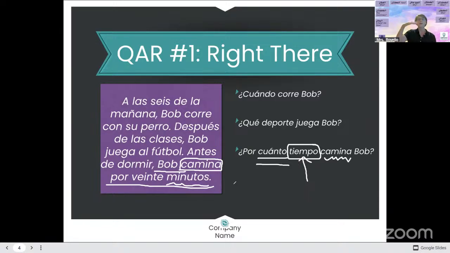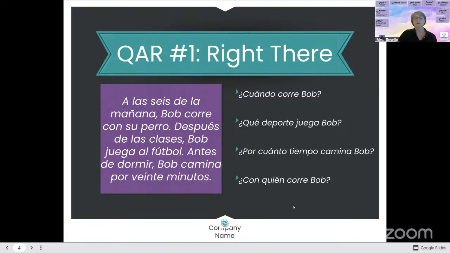So our right there kinds of questions are ones where we can point to the answer, right? We can find it, and we're not guessing about his thoughts or his actions or his emotions or anything. We're not guessing about anything. It's going to be right there in front of us. Okay. All right. Good job, you guys. Muy bien. Okay. One last one.